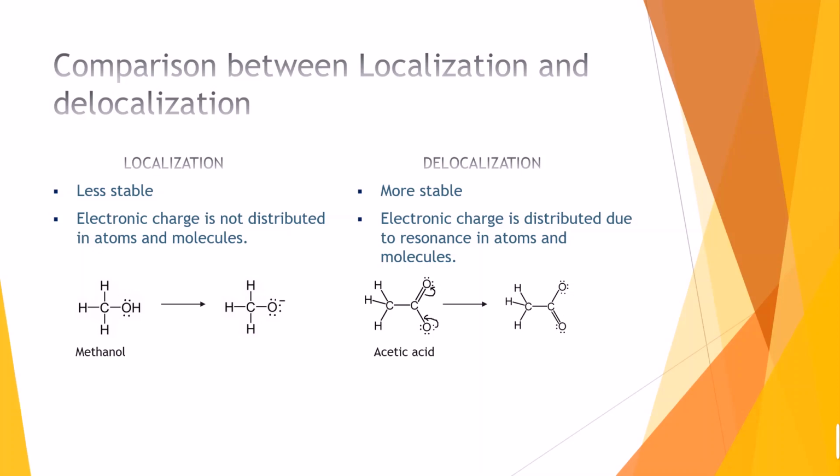But in acetic acid, the lone pair on the oxygen atom is shifted to the bond due to resonance, and the double bond which is actually present in that molecule is shifted to the oxygen atom and the lone pair occurs on the oxygen atom. This happens due to resonance, and hence delocalization is more stable than localization.